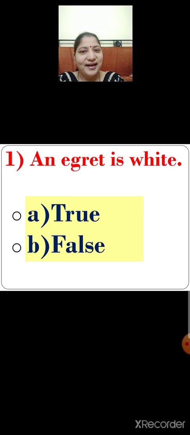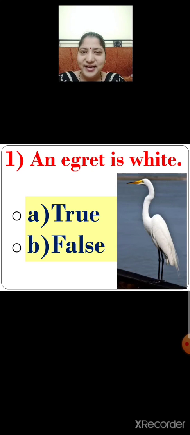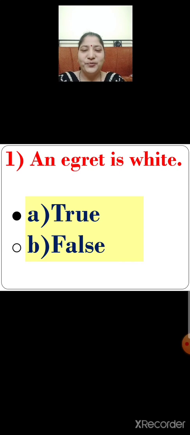Yes, you are right. This statement is true. See children, an egret is white. So this statement is true. So what will you do? You will click on the correct option. Let us click on option A. Yes, option A, true. An egret is white. This statement is true.